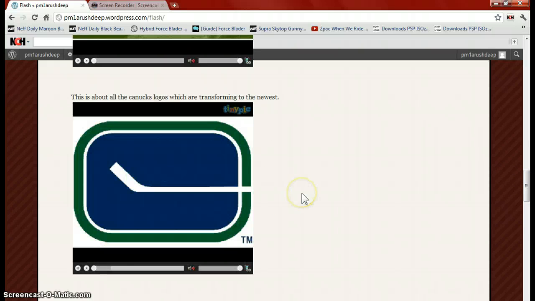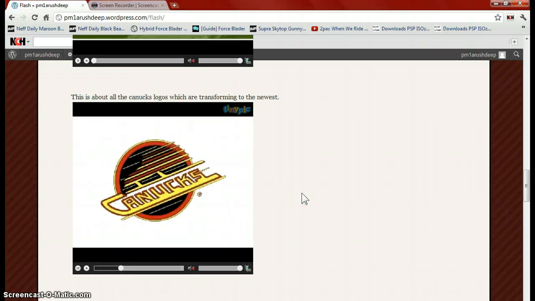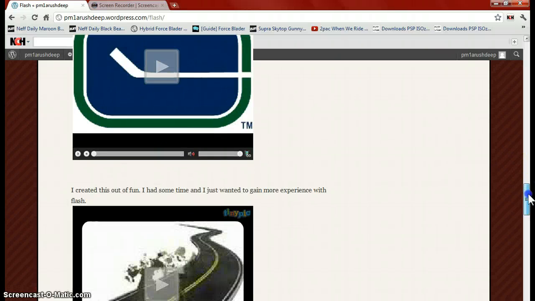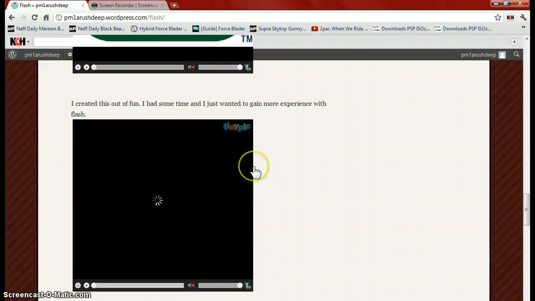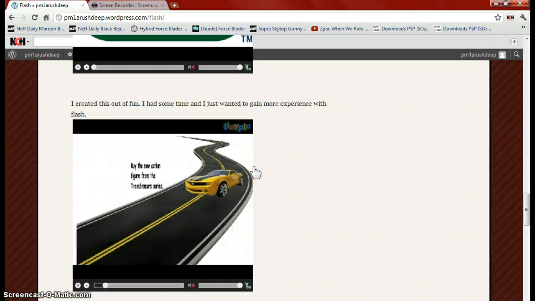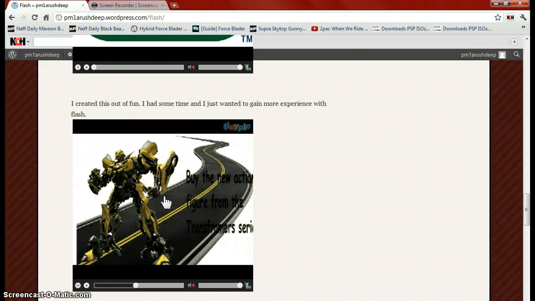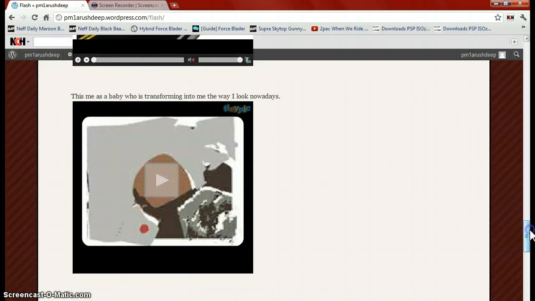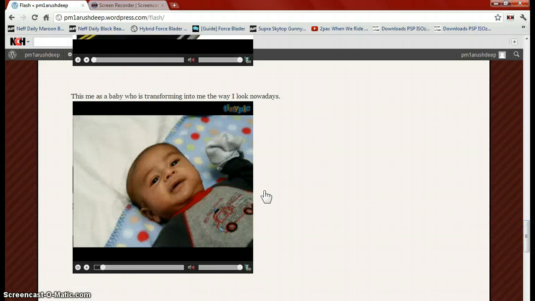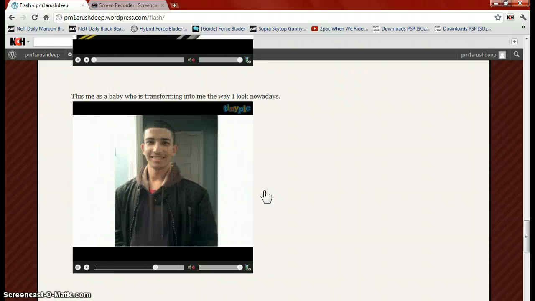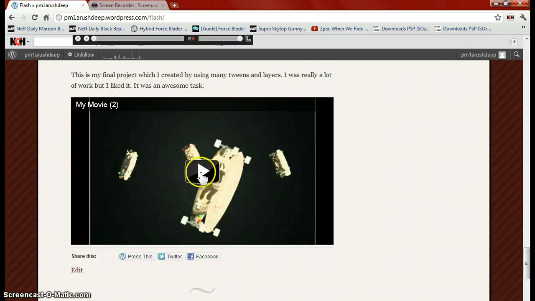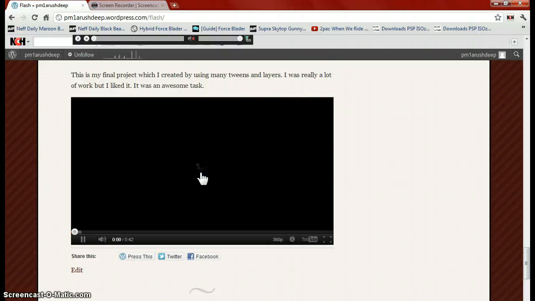The Canex logo, transforming it into the newest one. This one I did out of fun because I was bored and to gain some more experience with those tweens, shape tweens and motion tween. And this is me as a baby who's transforming into the way I look nowadays. And this was my final project. It was an awesome task.